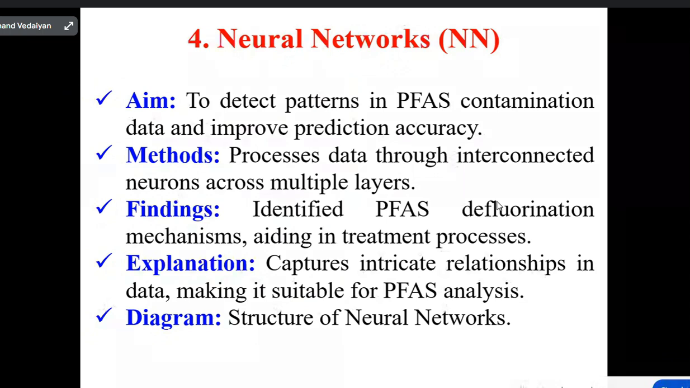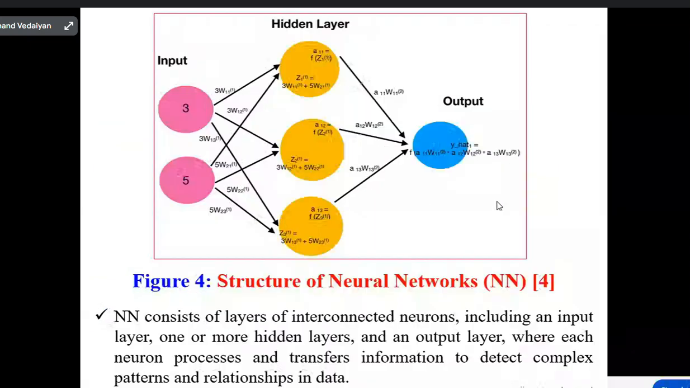Diagram structure of neural networks. See here, the diagram indicates three layers: input layer, hidden layer, and output layer. In the input layer we have 3 and 5, and we are extending these to the hidden layers